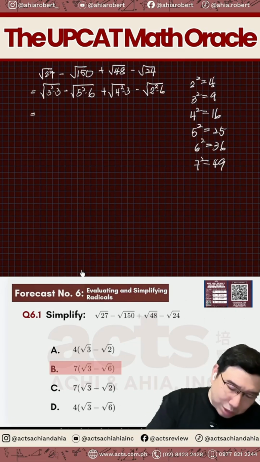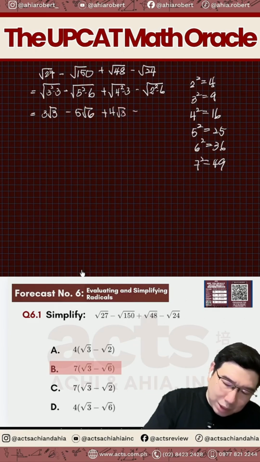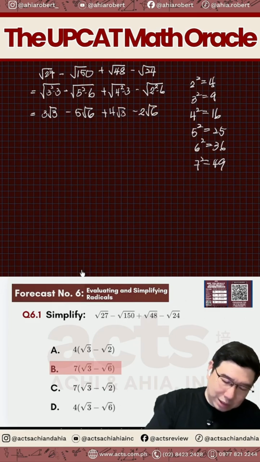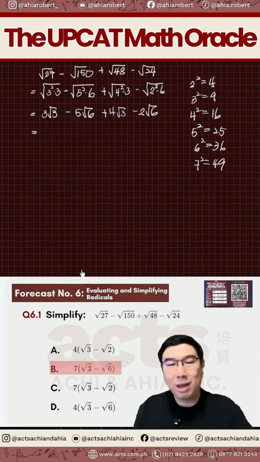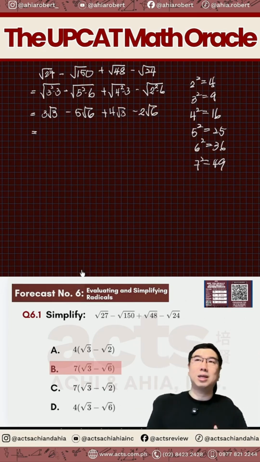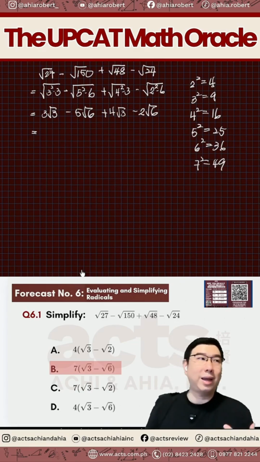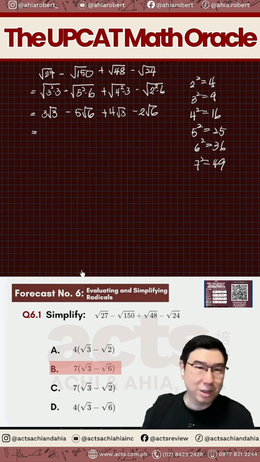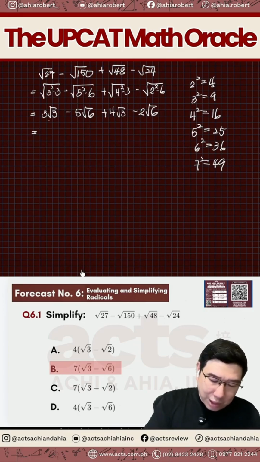So from here, you can now get 3 square root of 3 minus 5 square root of 6 plus 4 square root of 3 minus 2 square root of 6. Okay, so how do we simplify these radicals? The radicals are just like variables, just like we're talking about apples and oranges. So when you have 3 square root of 3, it's like 3 apples.